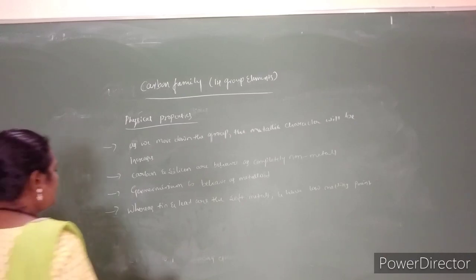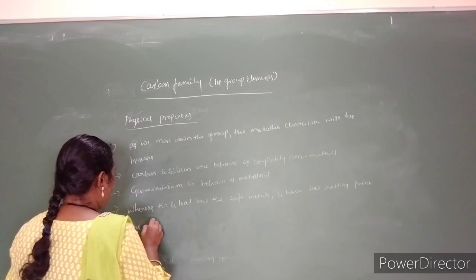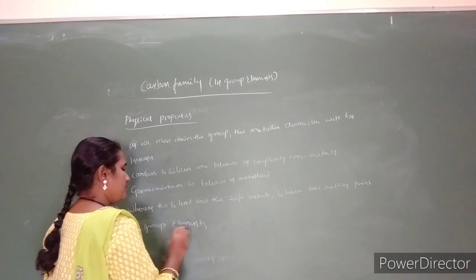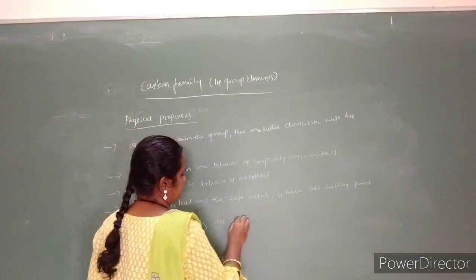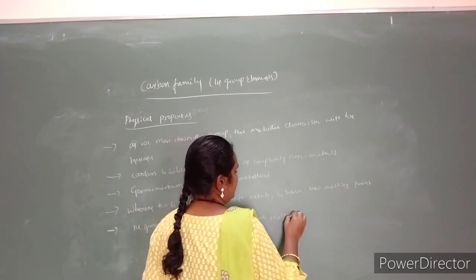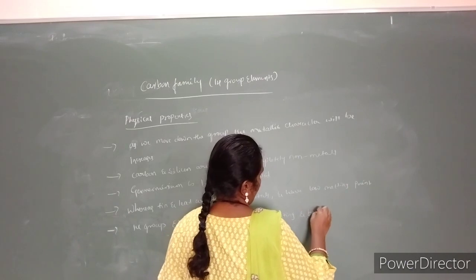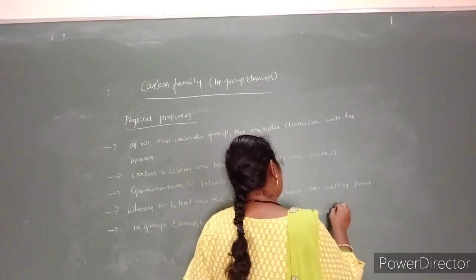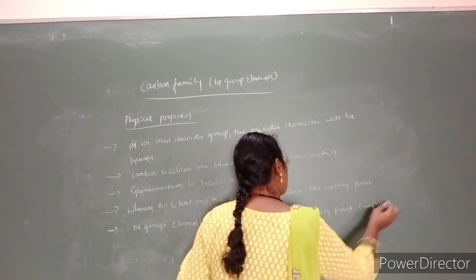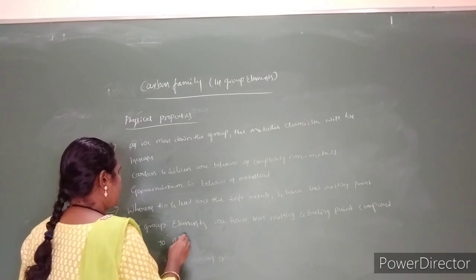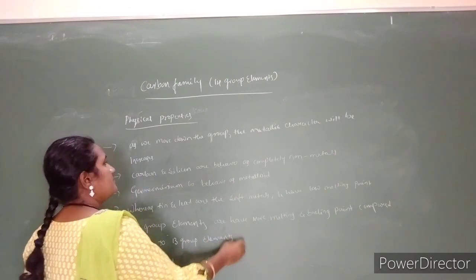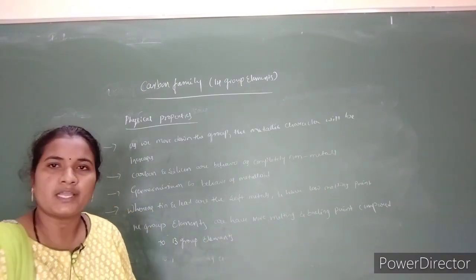If you see the comparison, the 14 group elements should have higher boiling and melting points compared to 13 group elements. The 14 group elements exhibit higher melting and boiling points compared to 13 group elements. So these are the physical properties of 14 group elements.